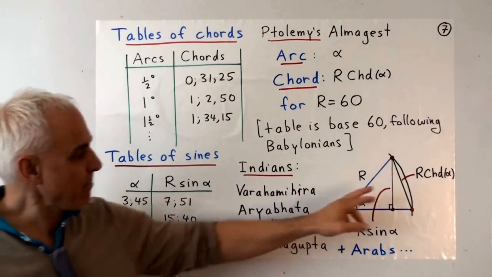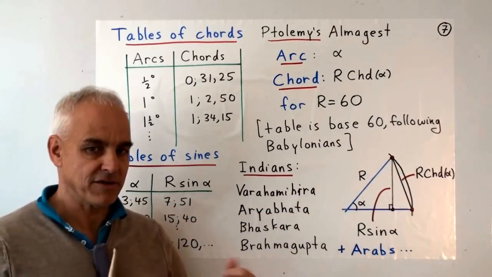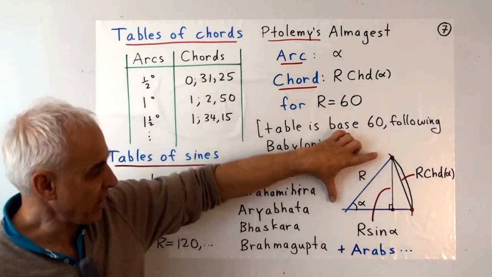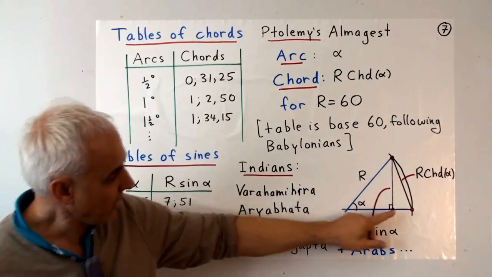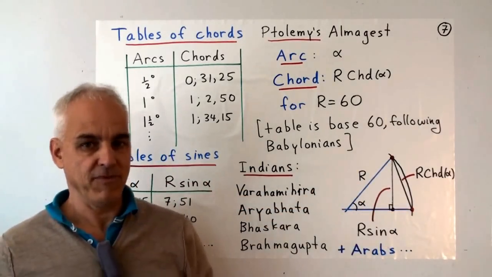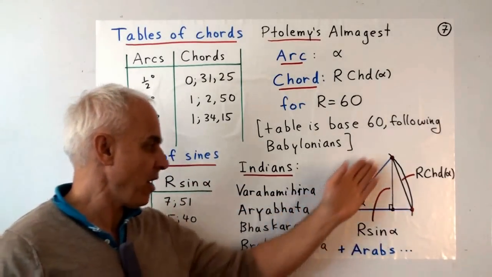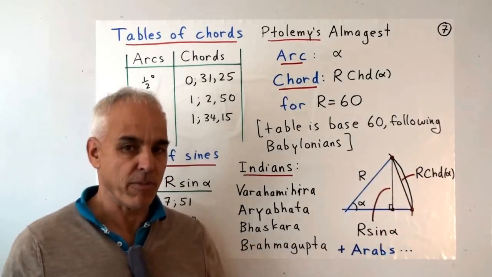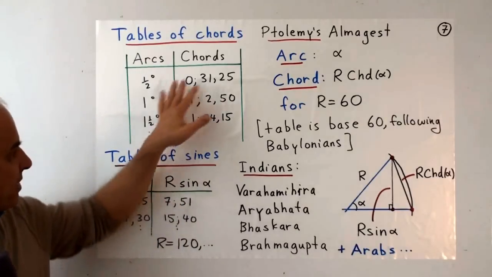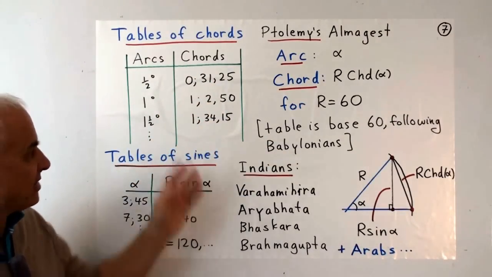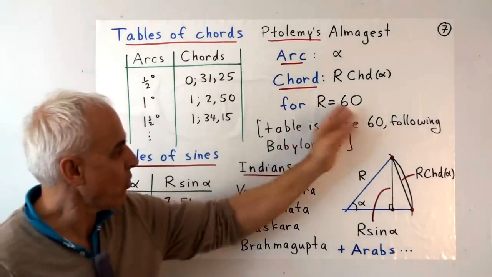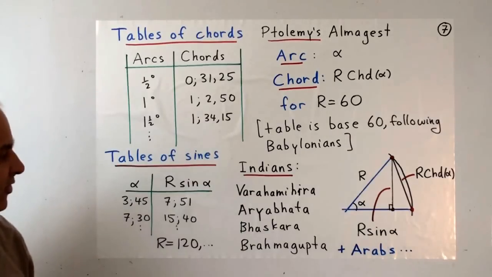That meant that the numbers involved were not so small as they would be if this was a radius 1 story. If this is radius 1, and that's 1 degree, then that chord becomes a very small number. But with r equals 60, it's somewhat more manageable. So this is here in sexagesimal. It's base 60, and it's working with radius r equals 60.